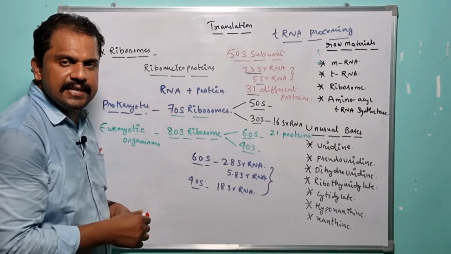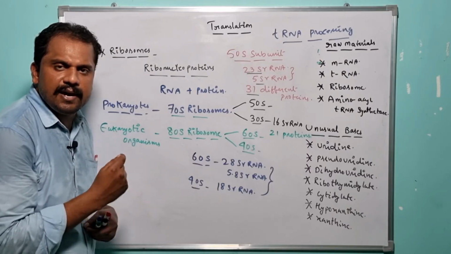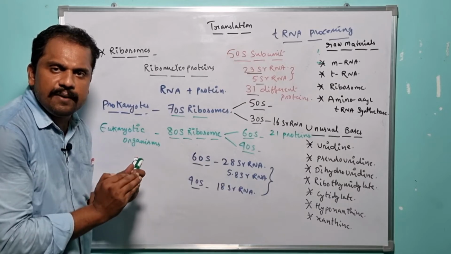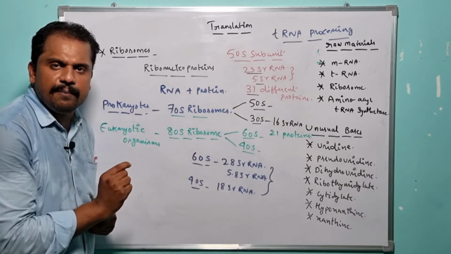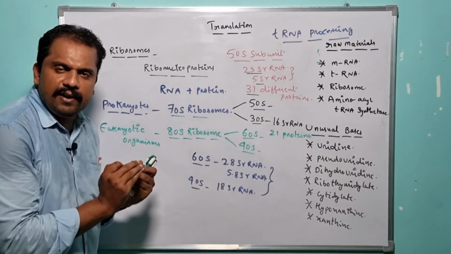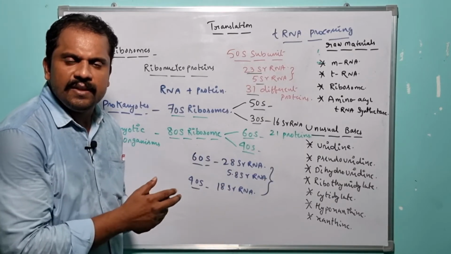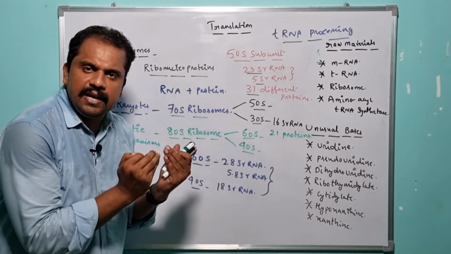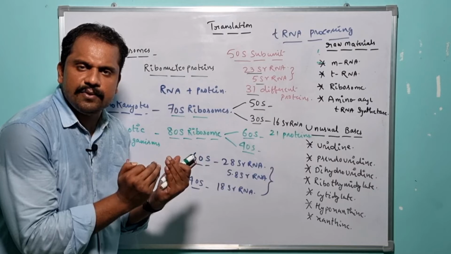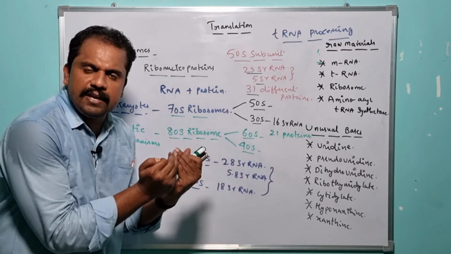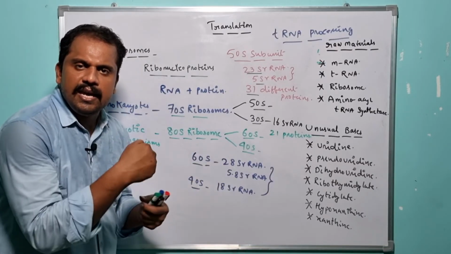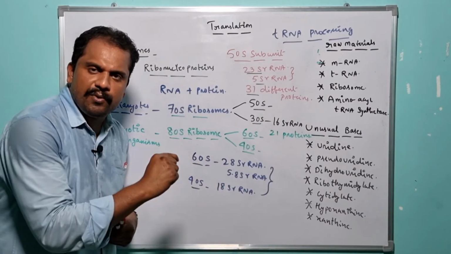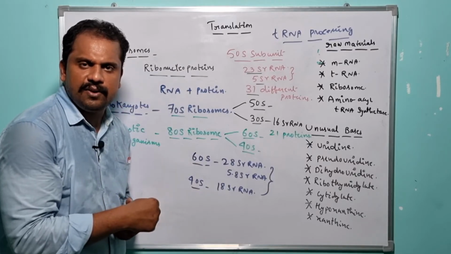And here, during the translation mechanism or the translation process, never are both the subunits of the ribosome recruited to the mRNA at a single particular time, right? At the very beginning of the translation process, at first the small subunit of the ribosome gets recruited to the mRNA. Then after, the large subunit of the ribosome comes into the picture, both in prokaryotic organisms as well as in eukaryotic organisms.